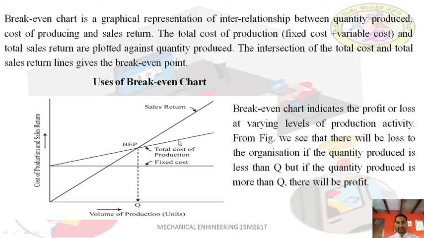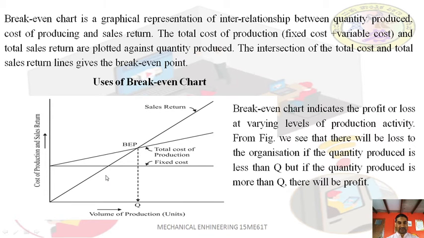And this is the variable cost. See here, it increases as the total cost increases. Why does it start from here? Because you have to first add the fixed cost, then the variable cost. The total cost will be like this up to this, so it starts from here. It varies with the volume of production. You can see it is increasing with the volume of production.